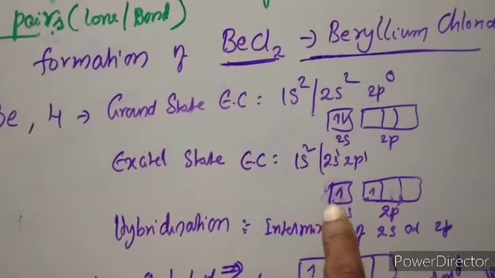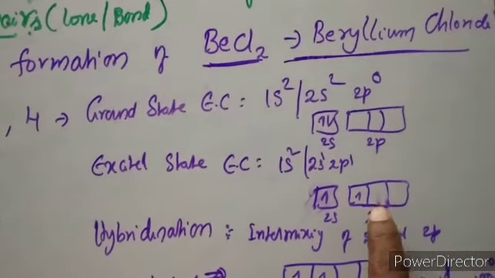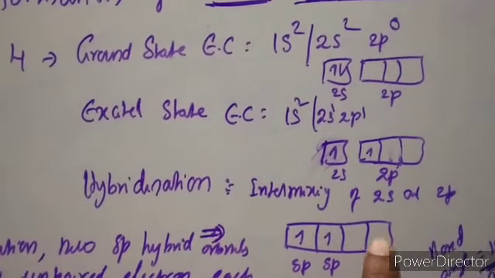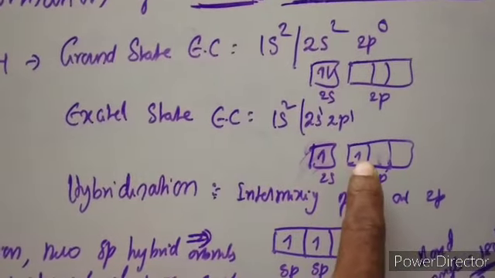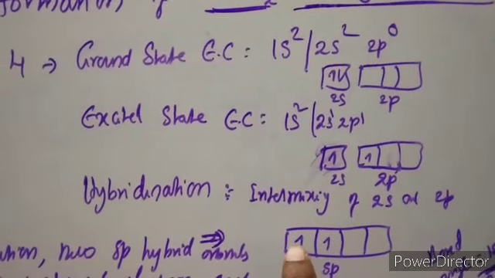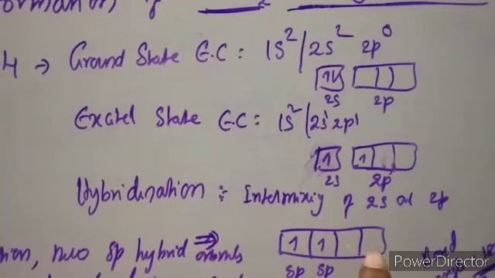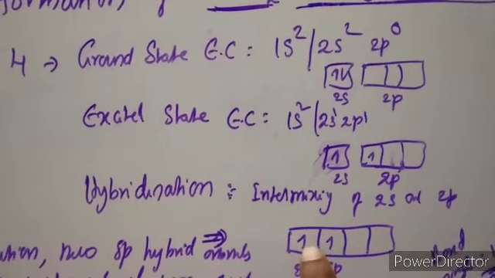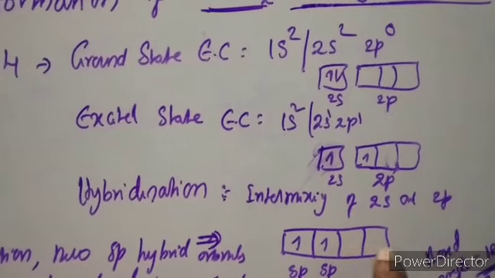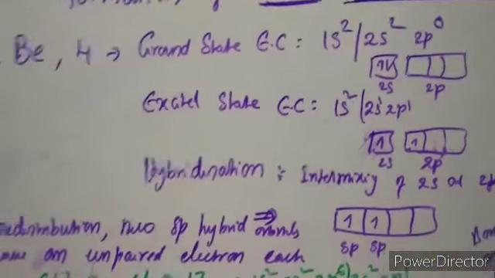After intermixing, what happened? 1, 2, 3, 4, 4 hybrid orbitals are formed. In them, how many electrons are there? 2 electrons are there. These 2 electrons are redistributed as per Hund's rule, meaning all orbitals are filled with 1 electron first, then pairing takes place. So this is 1 electron in sp and this is 1 electron in sp. These two are the empty hybrid orbitals.